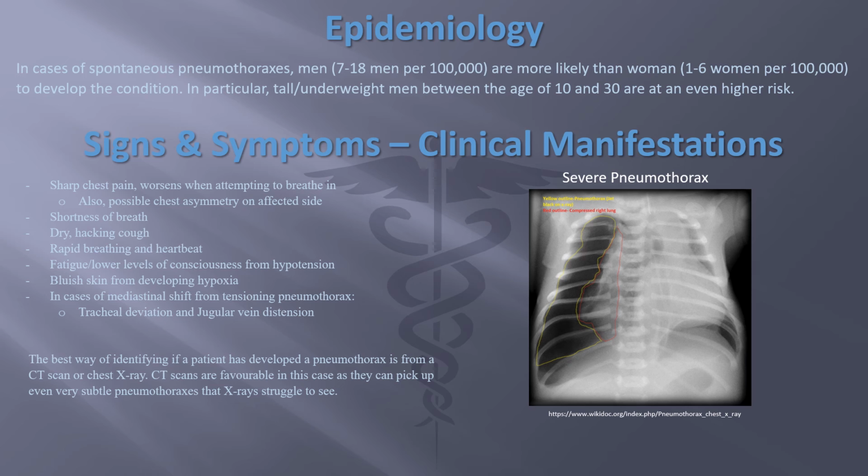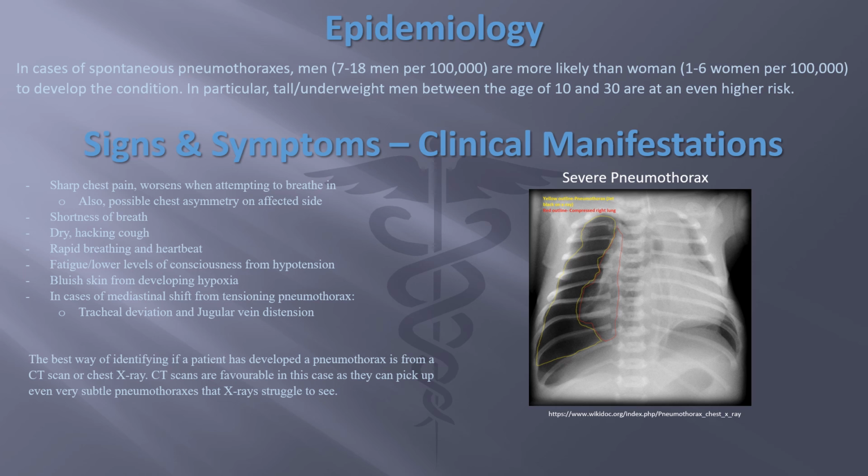Some clinical manifestations and signs and symptoms of pneumothorax are sharp chest pain, which worsens when attempting to breathe in, also possible chest asymmetry on the affected side, shortness of breath, a dry hacking cough, rapid breathing and heart rate, fatigue and lower levels of GCS from hypotension, bluish skin from hypoxia, and in cases of mediastinal shift from a tensioning pneumothorax, you can get tracheal deviation and jugular vein distension.